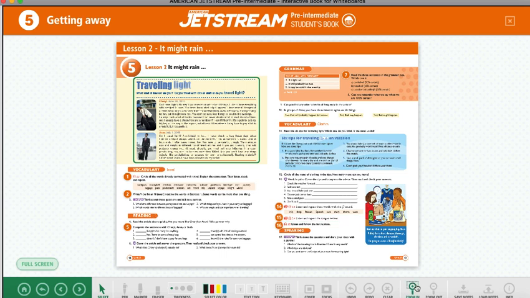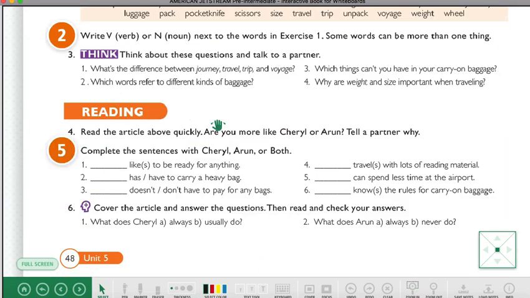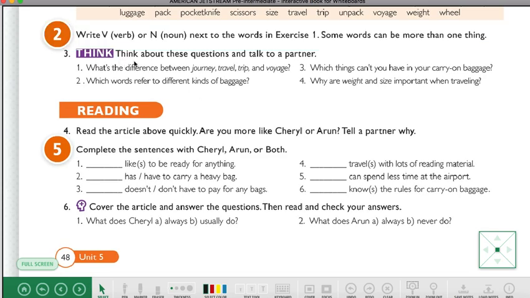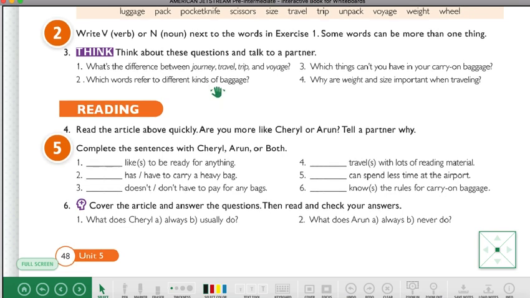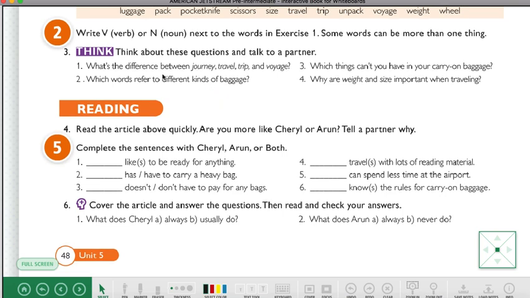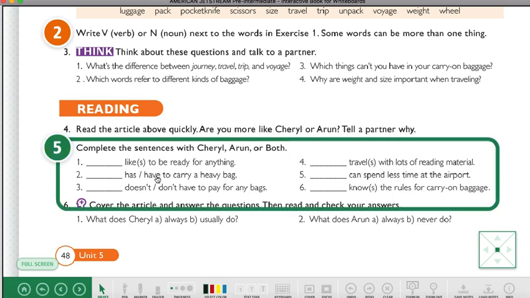That is the exercise number 2. I'm sorry, I'm just going a little bit quickly because of the time of the video. Then we have those questions. What's the difference between journey, trip, and travel? And that's it. You can answer the questions. I don't remember if this is in the chart, but the chart is in Teams. Acuérdense que el cuadrito de las actividades que van a entregar está en Teams. No me acuerdo si está. Si está, es responderlas en el cuaderno. Si no está, solo analícenlas, ¿ok?